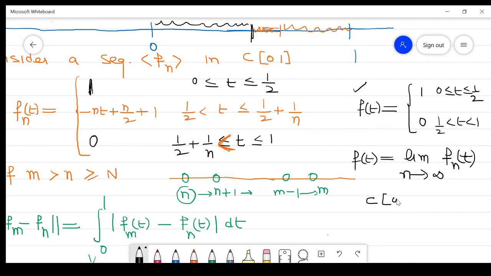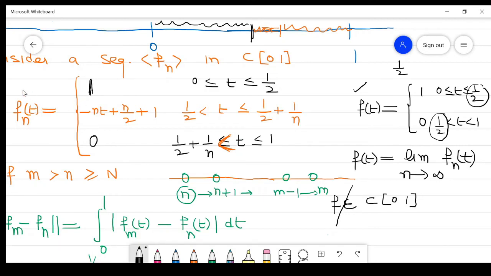Why? Because C01 contains all continuous functions, and this function is not continuous at the point 1/2, right? Its left-hand limit at 1/2 is 1, and its right-hand limit is 0. So at 1/2, the left-hand limit is different from the right-hand limit. So it is not continuous at the point 1/2. So f does not belong to C01.